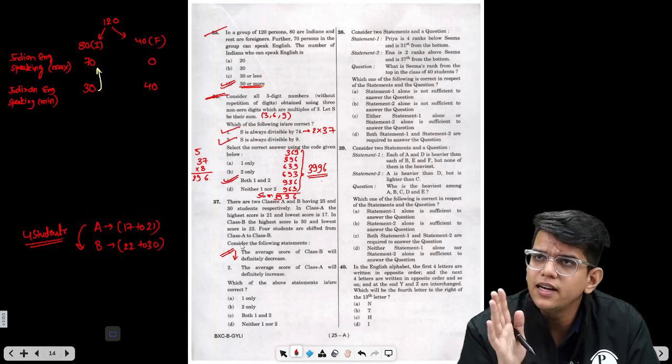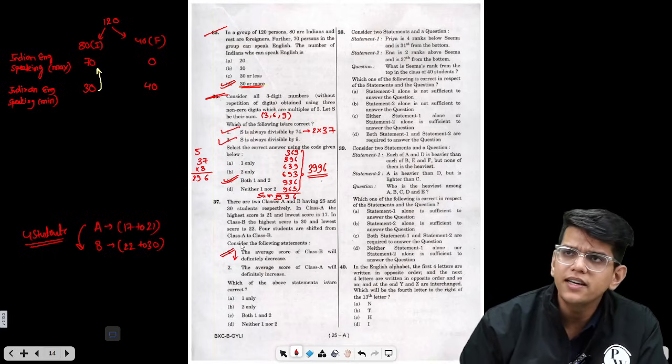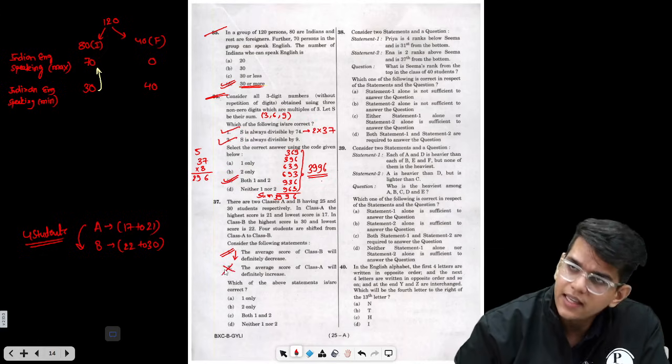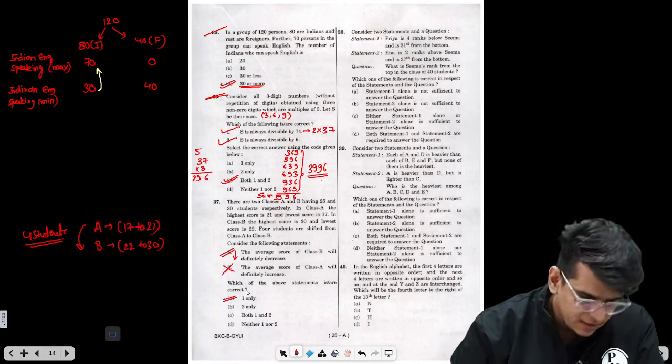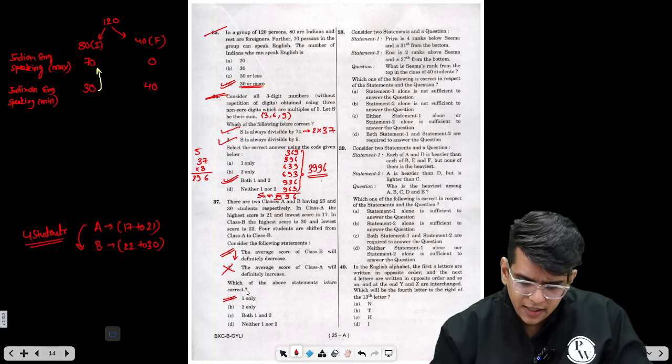So we can't definitely say that the average of class A will increase or decrease. We can't comment, right? So this is not true in all the cases. So only one is the answer here. Okay, done.